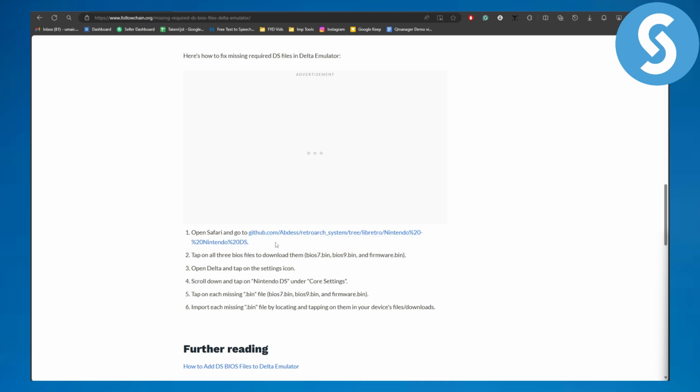So you are going to be heading over to this browser. Then you are going to be opening Delta and tapping on the settings icon. Then scroll down and tap to Nintendo DS under core settings. Tap on each missing .bin file, and then basically these are the ones. Then import each missing file into that, and that's pretty much it.